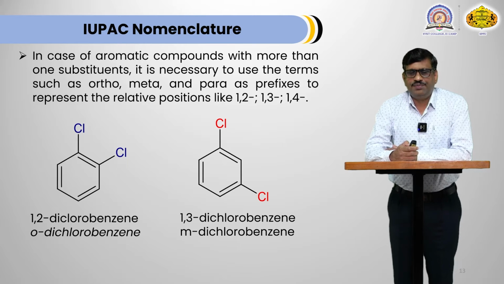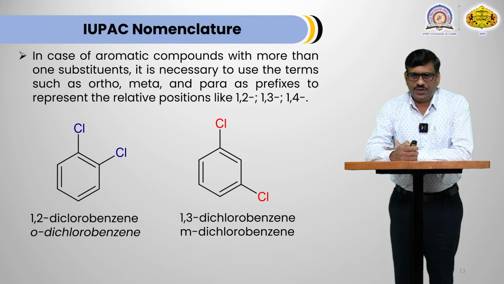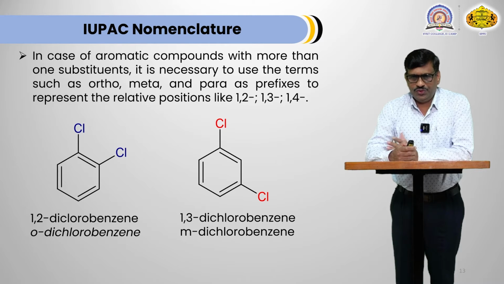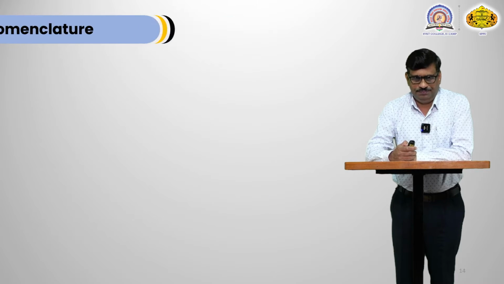Now, in the second example, it is 1,3-dichlorobenzene and that is its IUPAC name. 2 chlorine atoms are present at 1, 3 position. And we know that when substituents are present at 1, 3 position, it is termed as meta. That's why meta-dichlorobenzene. Similarly, if 2 substituents are present at 1, 4 position, then we can call that structure para.